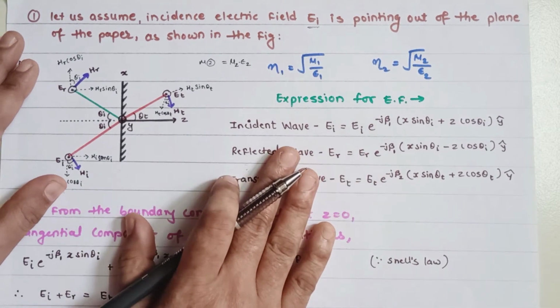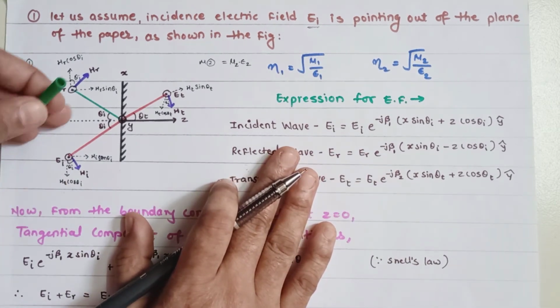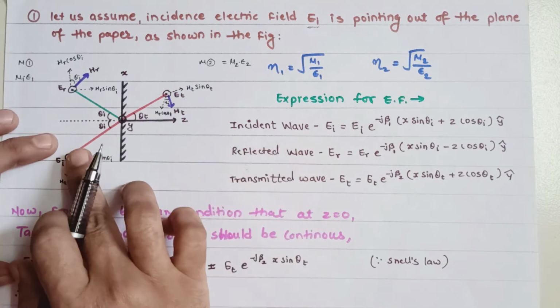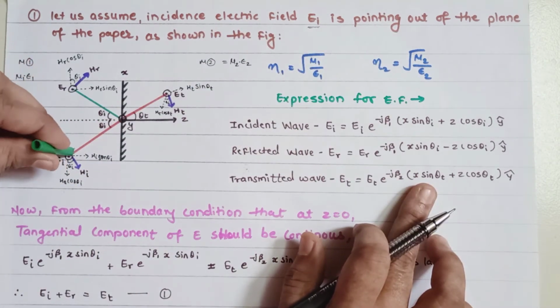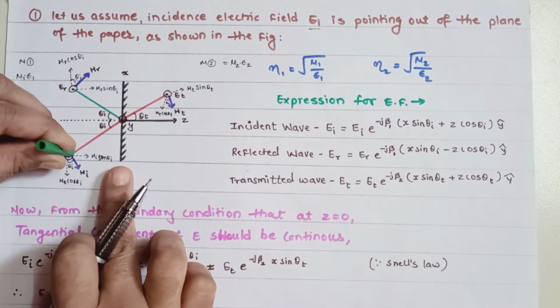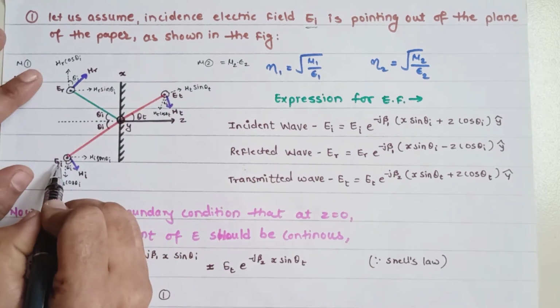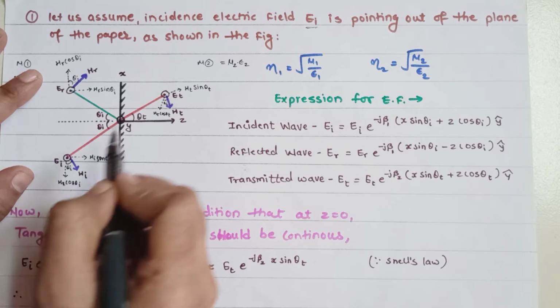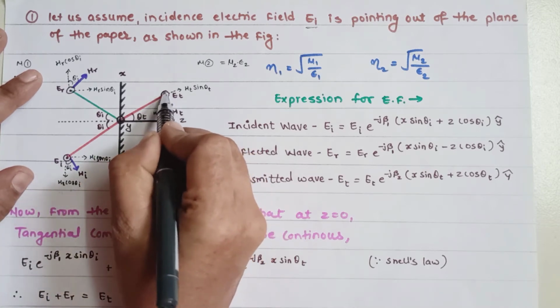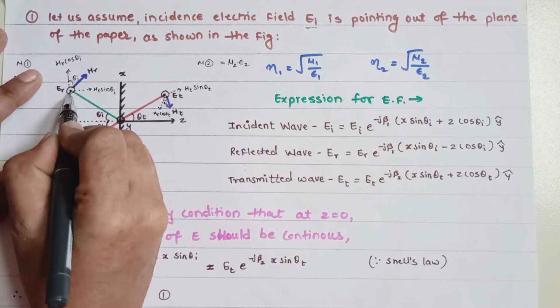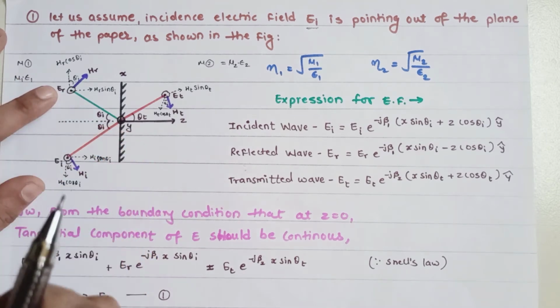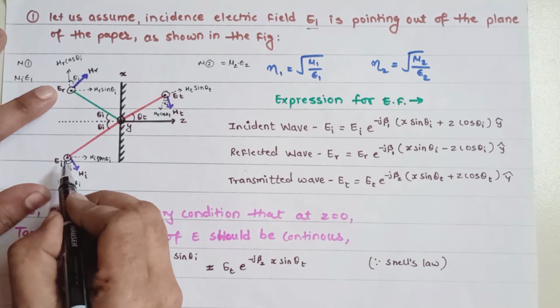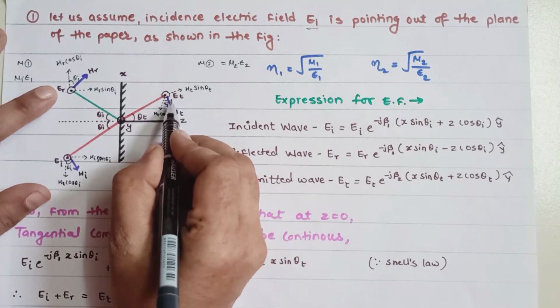Now we are going to talk about when the incident wave means incidence electric field is exactly perpendicular in nature to this plane of the incident, then we have to write it down as E vector EI. Here this particular point indicates the ET and this particular point over here indicates ER, means reflection E vector. These are the incident and these are the transmitted electric field.